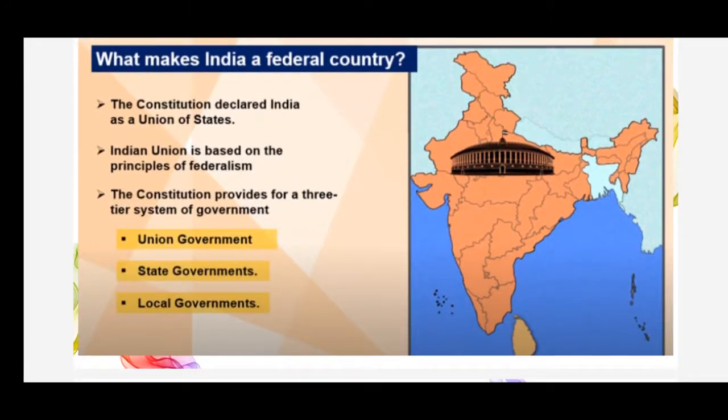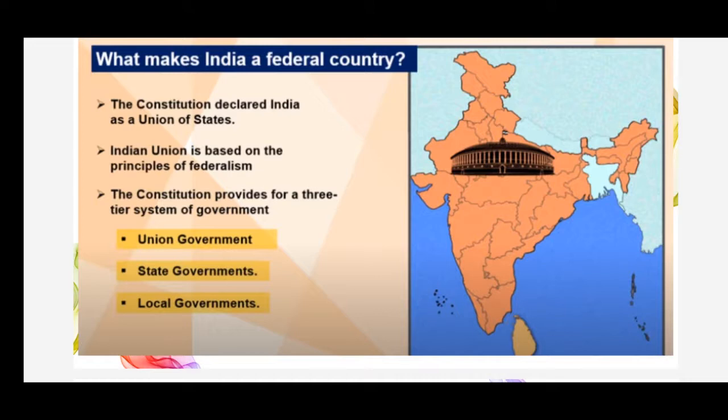Now, what makes India a federal country? The Constitution declared India as a union of states. Second, the Indian Union is based on the principle of federalism. Third, the Constitution provides for a three-tier system of government, which we have already learnt, that is, central government, state governments and local governments.